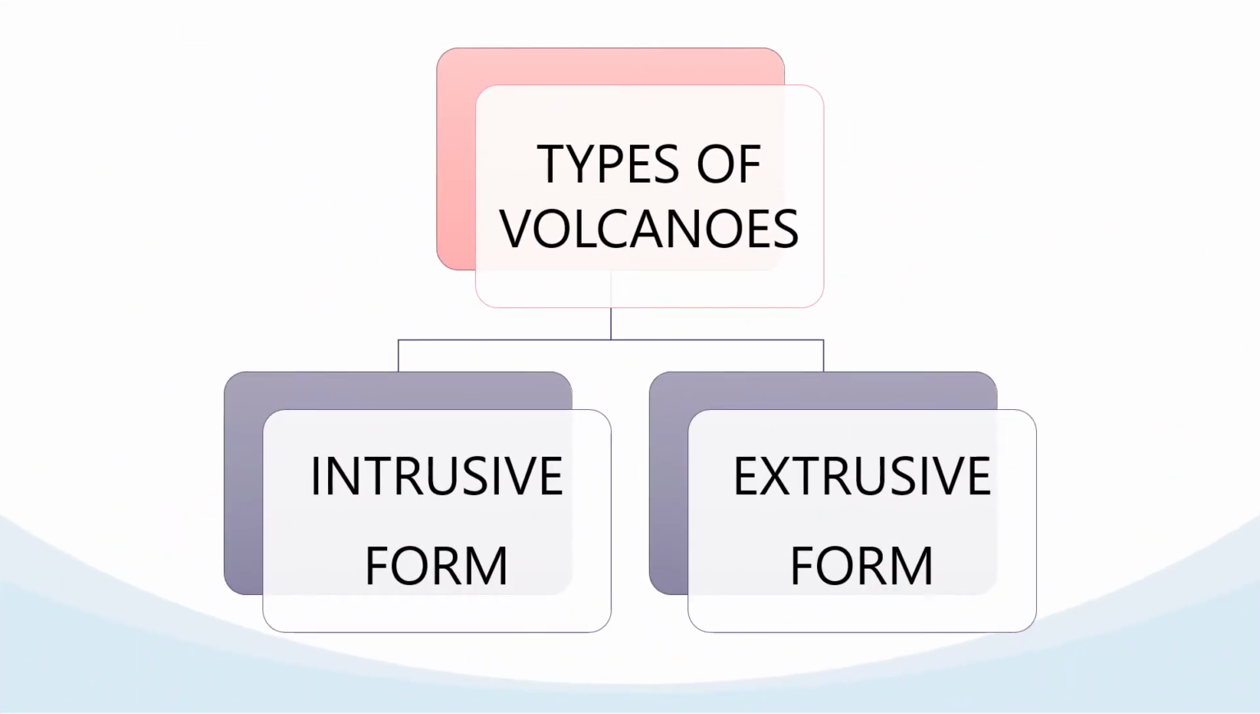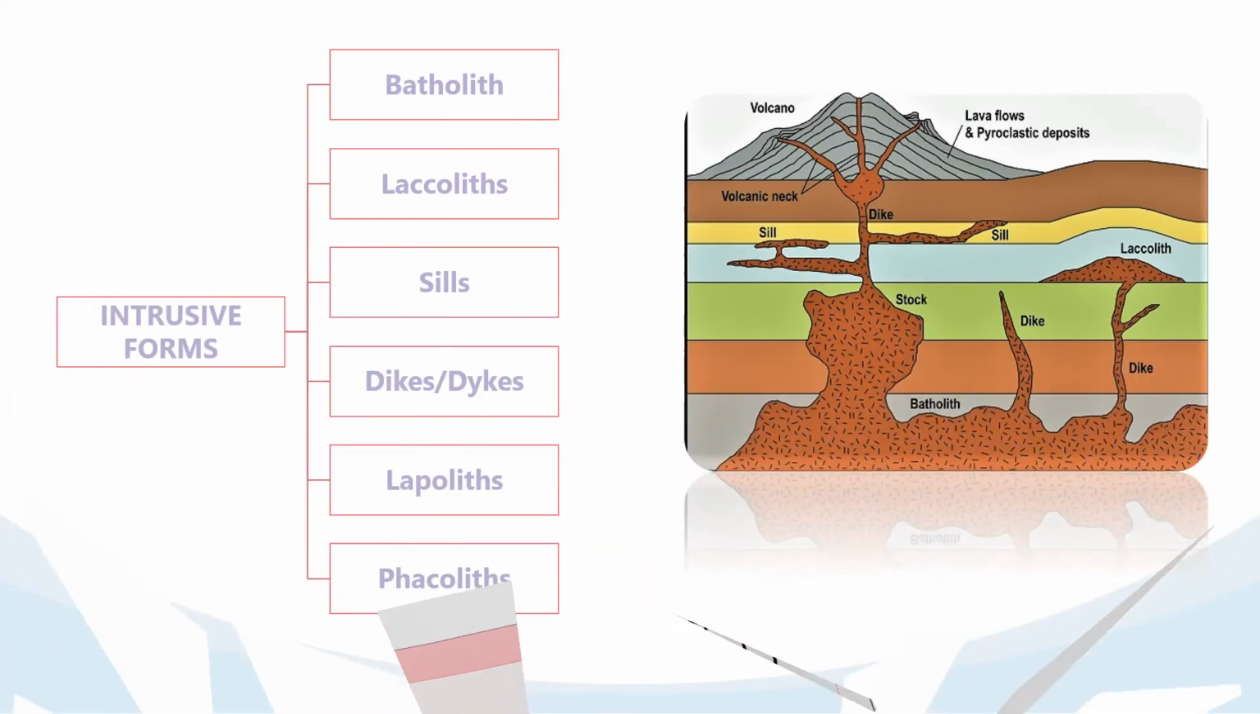After the volcanic eruption, two kinds of features are formed. First of all, intrusive landforms, and another one is extrusive landforms. First of all, we talk about the intrusive landforms. The intrusive type of landform occurs when lava solidifies within the crust of the earth and gives rise to various shapes and forms. That is called an intrusive landform.